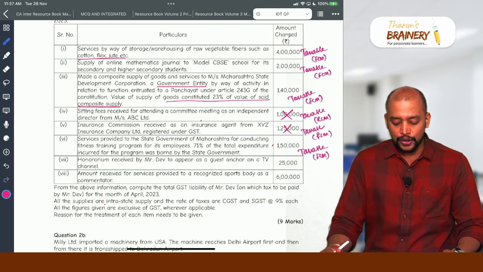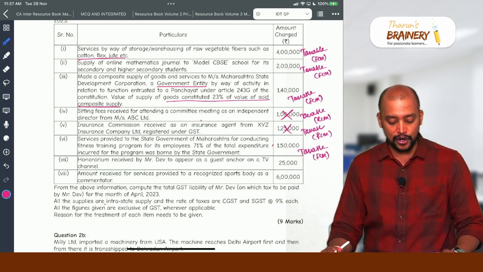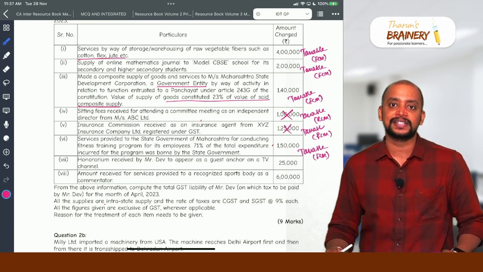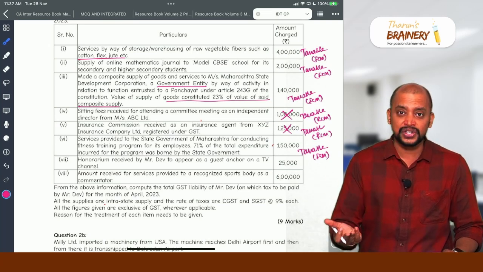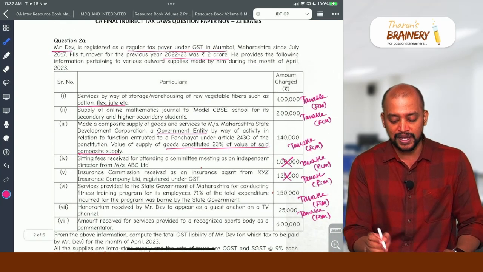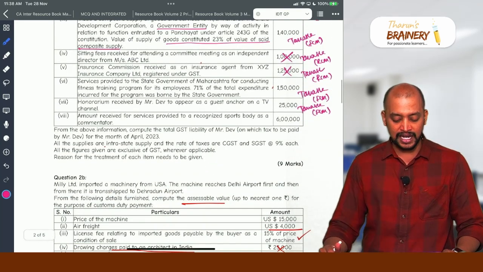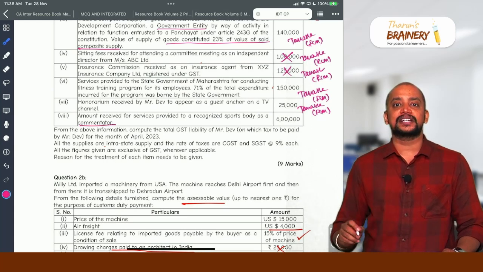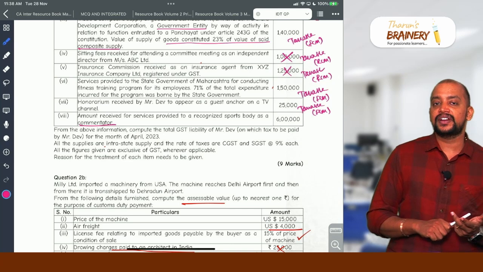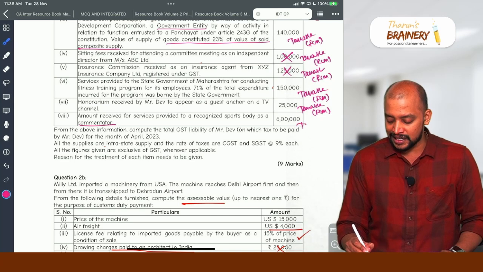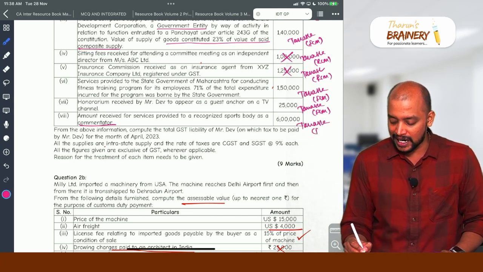Then honorarium received by Dev to appear as a guest anchor on a TV channel. So, this guest anchor in a TV channel, we have one CBSE circular which says that guest anchor, if they are registered, definitely it will be taxable. We don't have any exemption with respect to that. So, it will be taxable under FCM and they are registered, regular taxpayer in GST Maharashtra. Then, amount received for services provided to recognized sports body as a commentator. Only individual as a player, referee, umpire, coach, team manager to recognized sports body is exempted. Here it is commentator. So, therefore, it will be taxable under FCM.